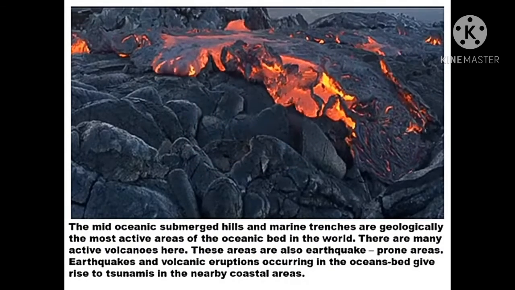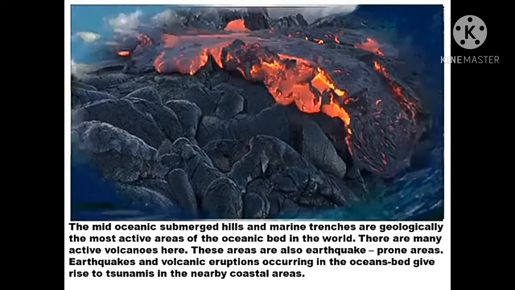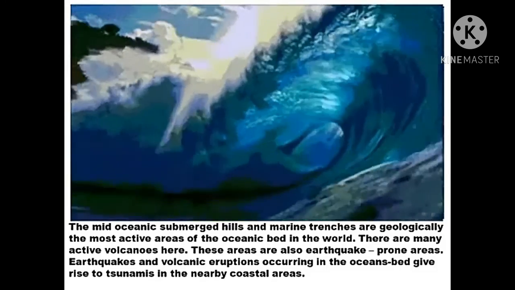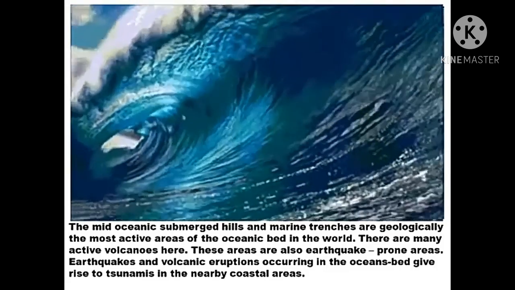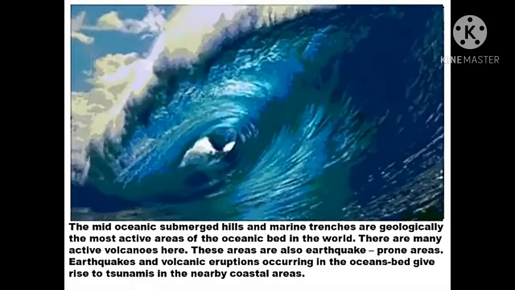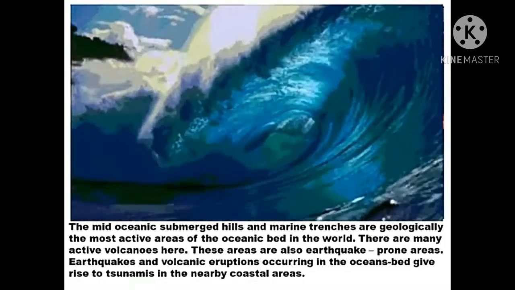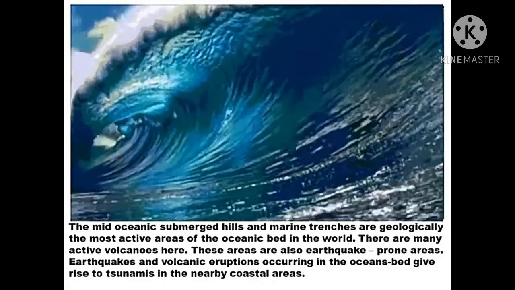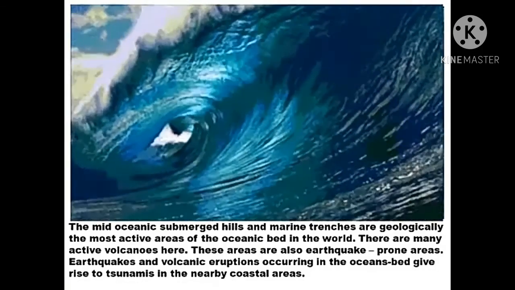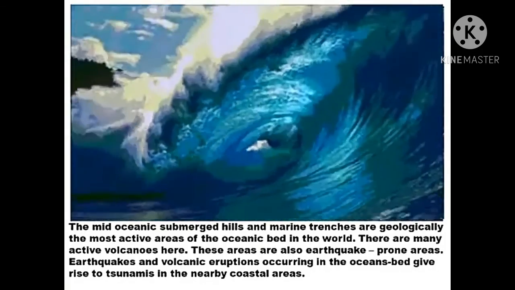The mid-oceanic submerged hills and the marine trenches are geologically the most active areas of the ocean bed in the world. There are many active volcanoes here. These are also earthquake-prone areas. Earthquakes and volcanic eruptions occurring on the ocean bed give rise to tsunamis in the nearby coastal areas.